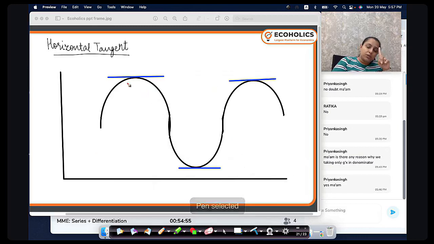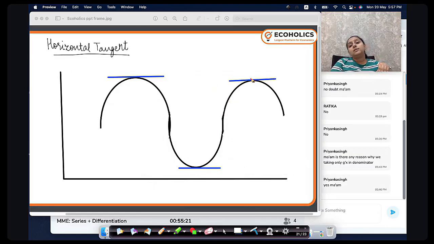The first common thing: the curve is changing its shape. Why? It is increasing here. As soon as I reach the horizontal tangent, it starts decreasing. Now it is decreasing, decreasing, decreasing. As soon as it reaches here, again a horizontal tangent, it starts increasing.